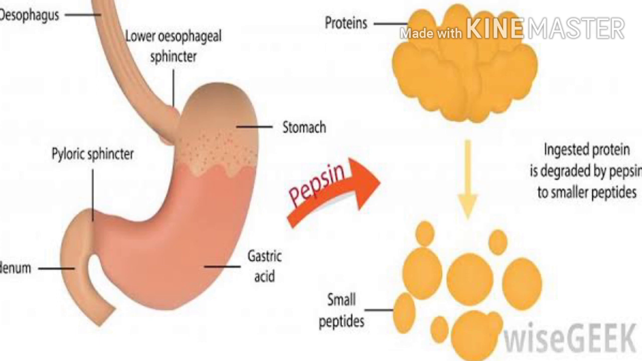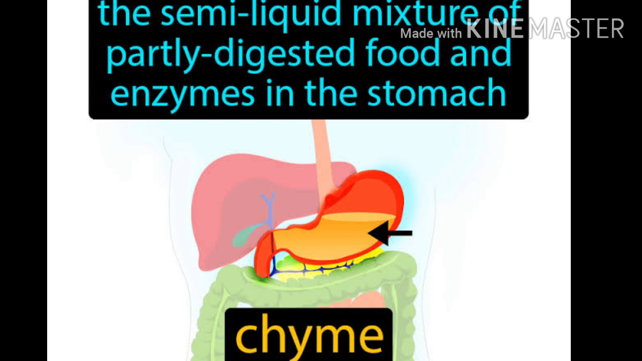Then in the stomach, with the help of the pepsin enzyme, proteins are broken into very small pieces. The food is churned in the stomach with the help of the stomach walls and HCl. The churned food inside the stomach is called chyme.